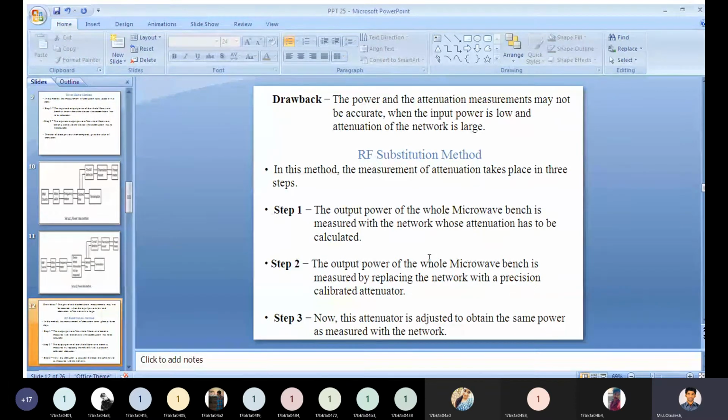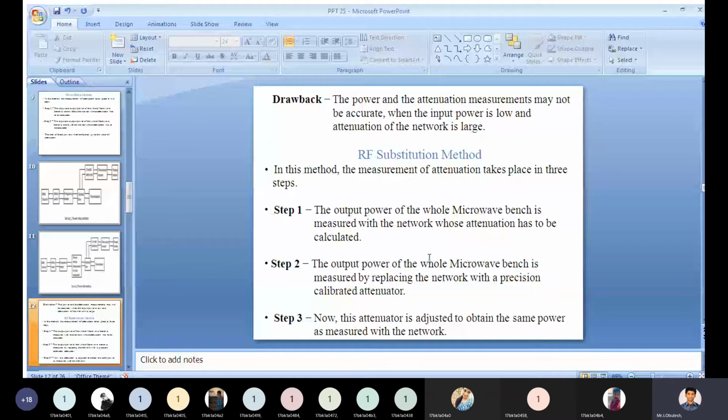You need to remember, step 1: the output power of the whole microwave bench is measured with the network whose attenuation has to be calculated. Step 2: the output power of the whole microwave bench is measured by replacing the network with a precision calibrated attenuator. And the last step: this attenuator is adjusted to obtain the same power as measured with the network.